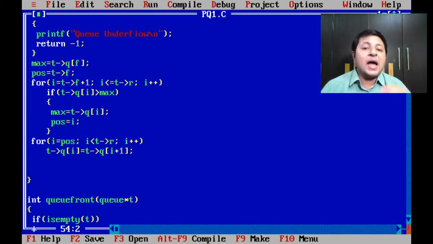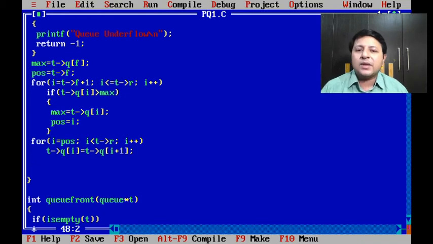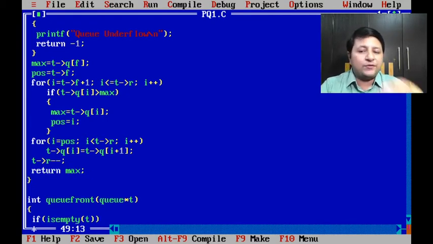And hence I shouldn't go up to R, because clear, if I goes up to R, what will it shift? That's the problem. Okay, so this is the right way of looking at it. So finally what you see is my element at R has got shifted to R minus 1. So can we say my R is now pointing to an empty location? Yeah, one element got deleted. So what I have to do? I have to decrement R. Okay, and the maximum element which you already found earlier and stored in max can be returned as the deleted element.